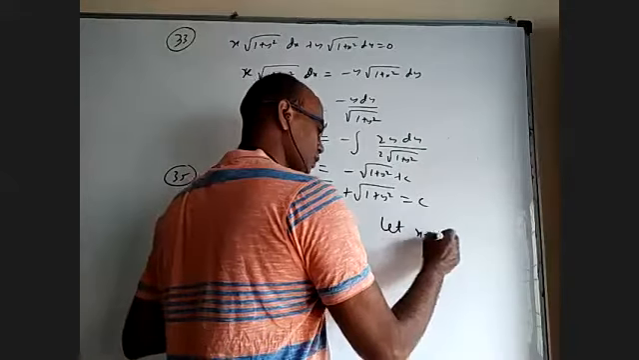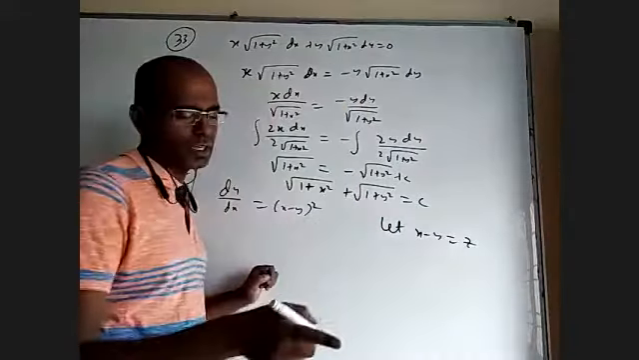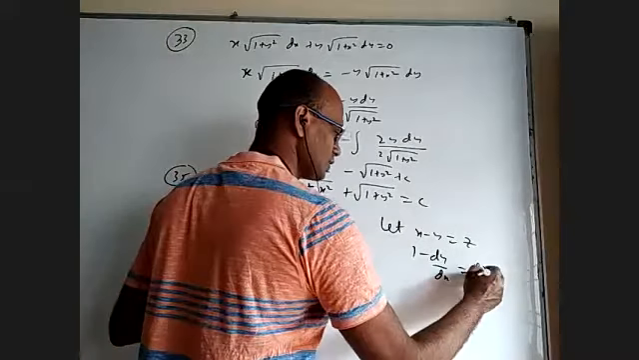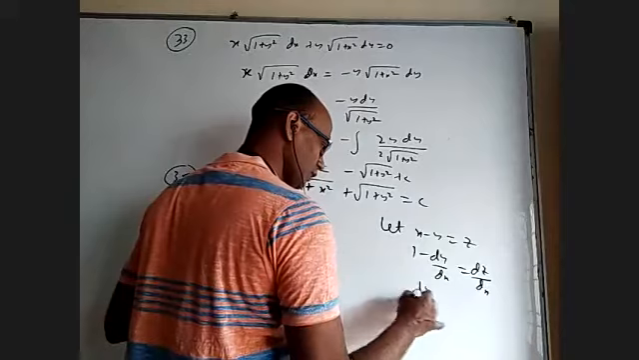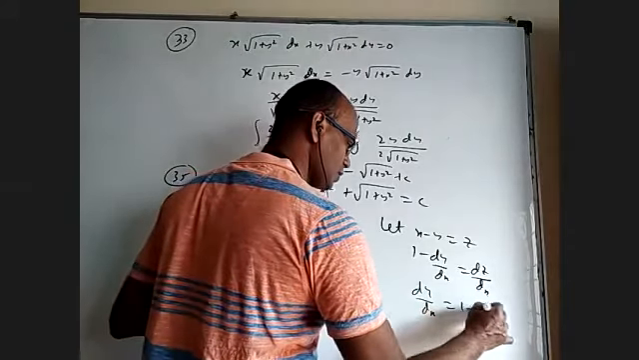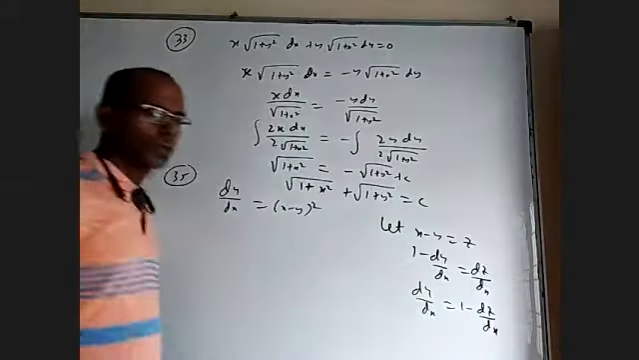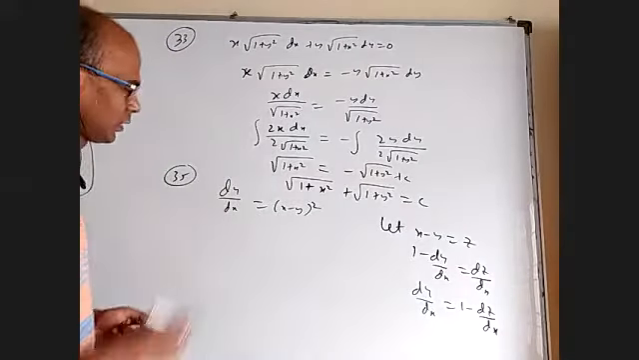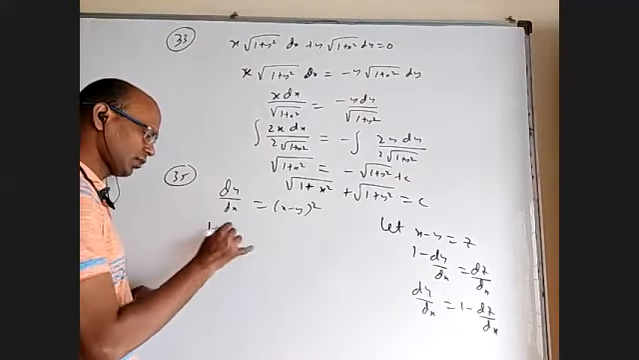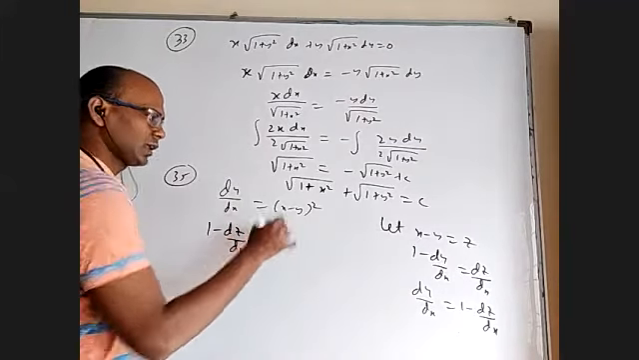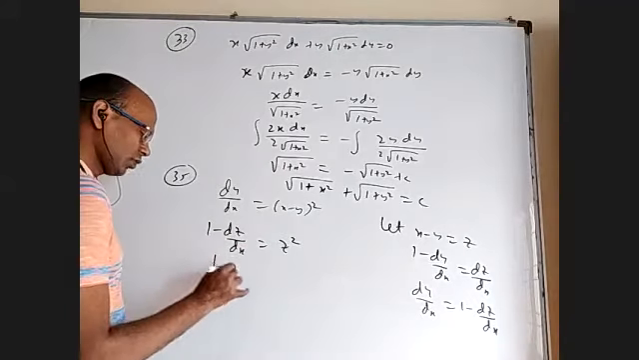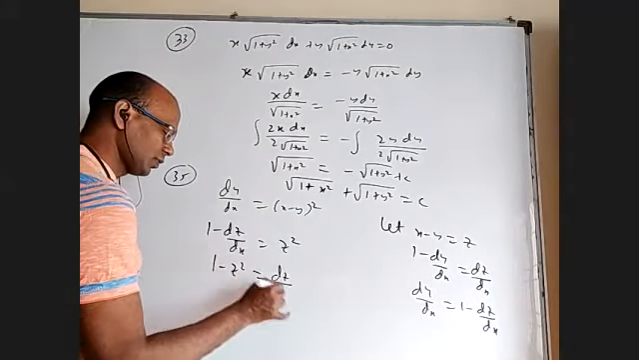Let x minus y equal to z. Differentiate both sides with respect to x. You'll get 1 minus dy by dx is equal to dz by dx. So dy by dx is 1 minus dz by dx. I want to remove y completely and write everything in terms of z and x. So dy by dx can be written as 1 minus dz by dx, and this will become z square. Now bring this one here: 1 minus z square equal to dz by dx.